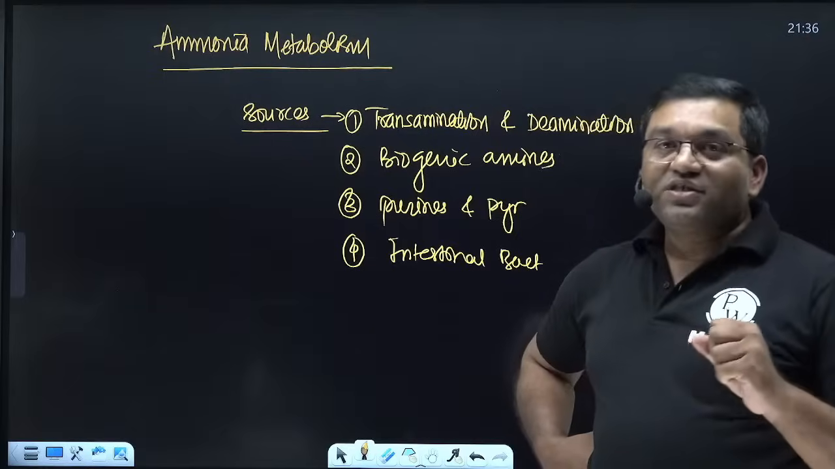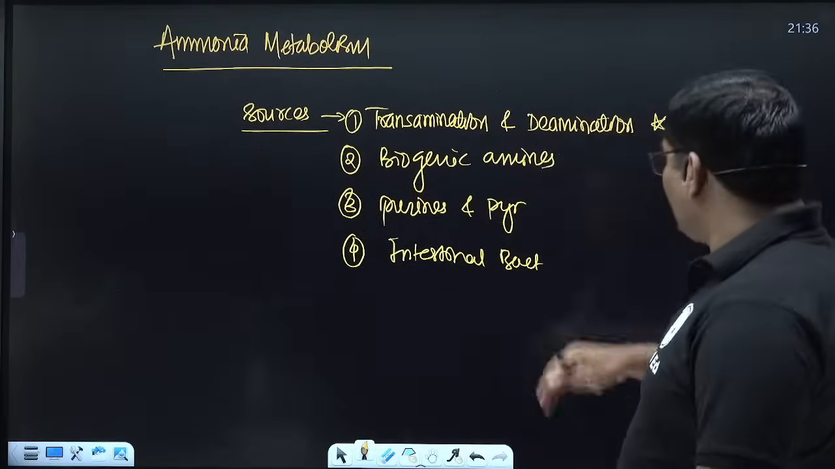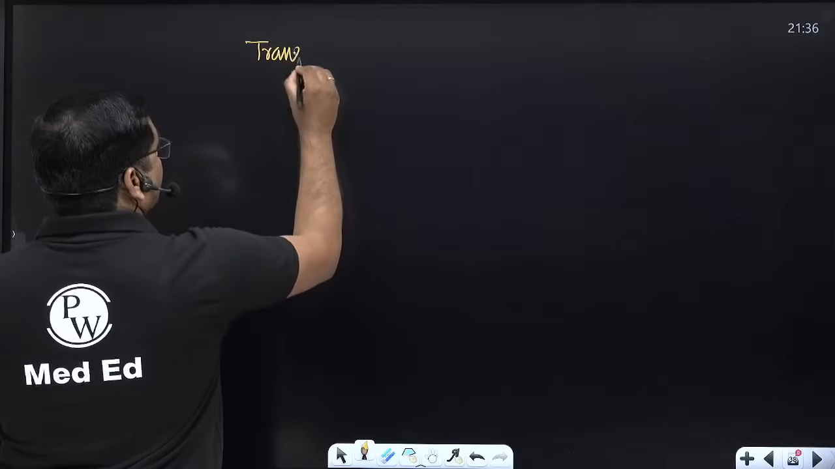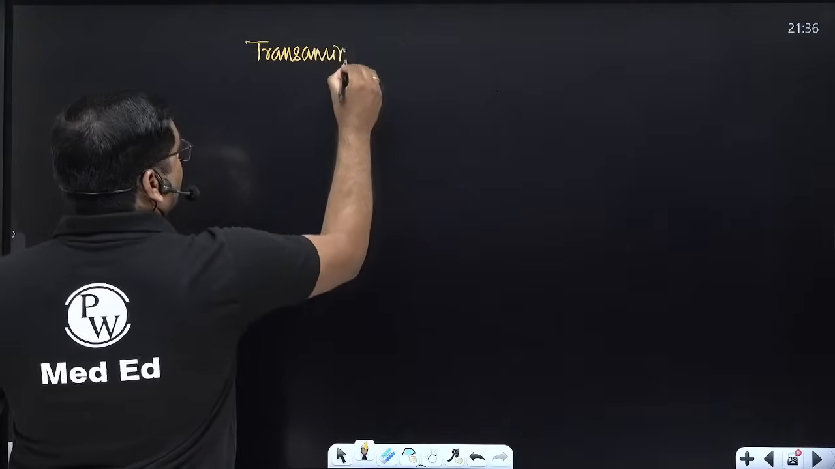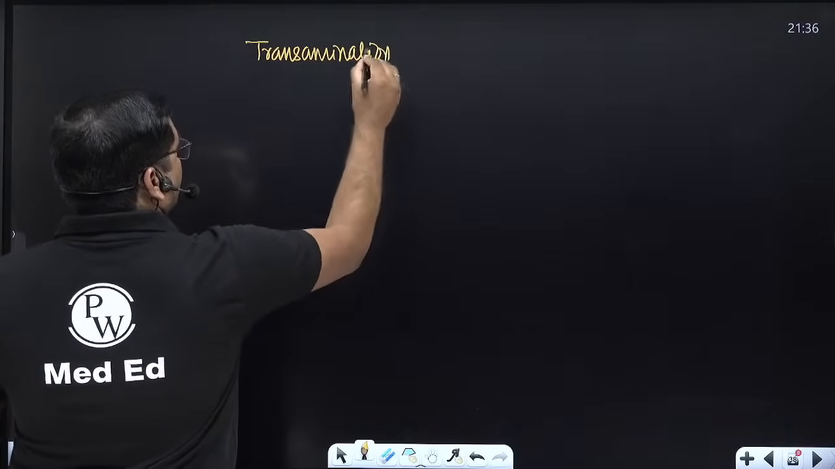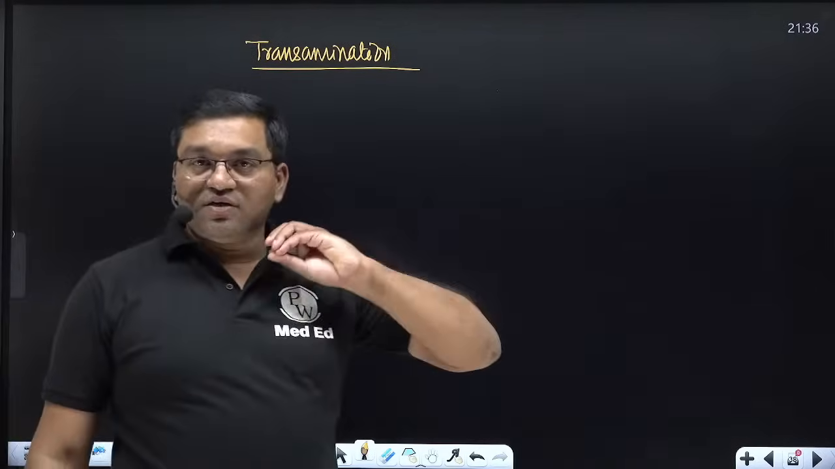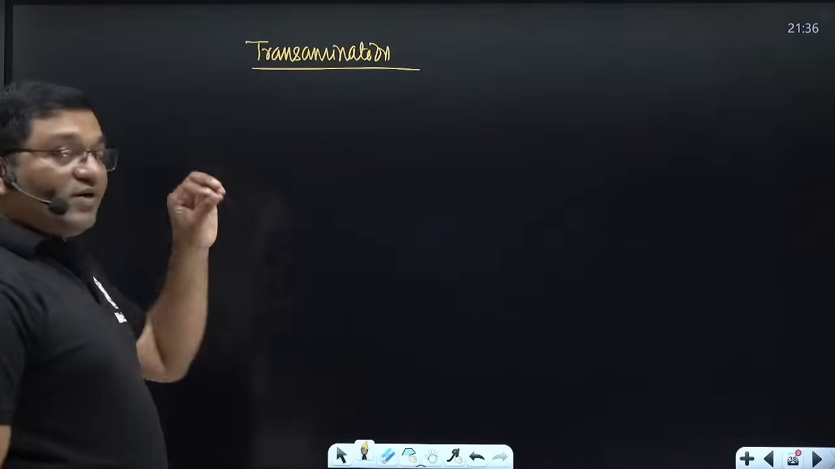Now how is it transported? Now see transamination. What do you mean by transamination here? Transamination is the transfer of amino group from an amino acid to a keto acid. In the transamination reaction, there is transfer of amino group from the amino acid to keto acid to form a new pair of amino acid and keto acid.